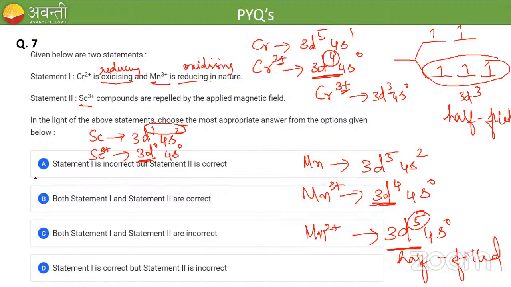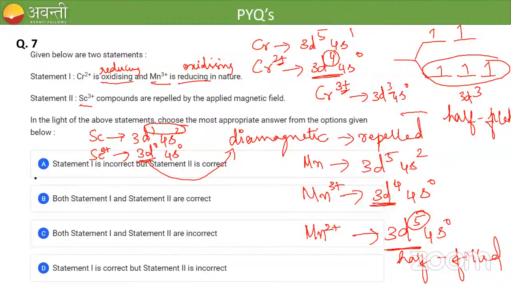So what is the magnetic character? It is diamagnetic in nature. If something is diamagnetic, it will be repelled by the magnetic field. It will not get attracted towards the magnetic field. Okay, so statement 2 is correct.